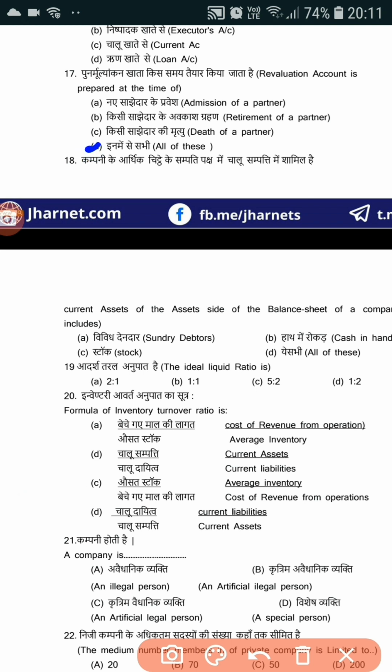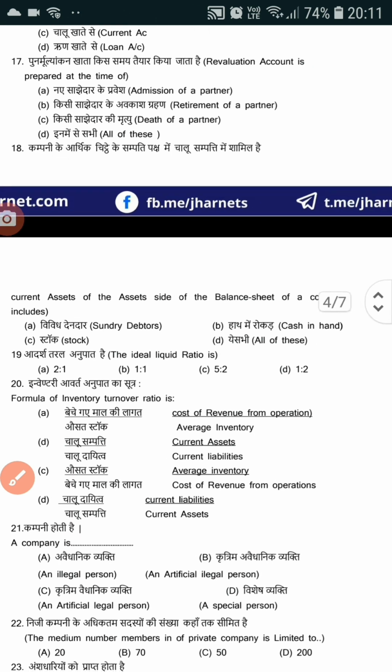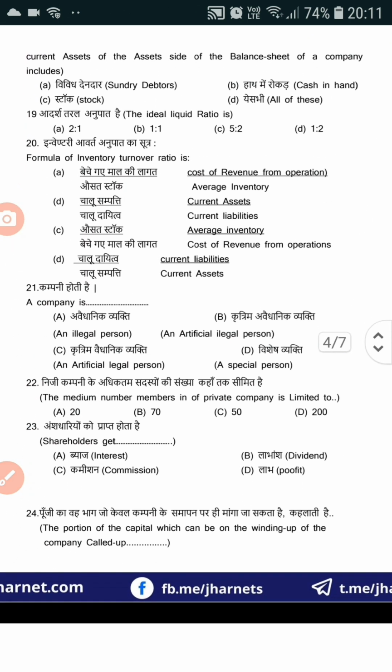Now 18 number, current assets of the asset side of the balance sheet of a company includes sundry debtors, cash in hand, stock, all of this. So the correct answer will be option D, all of this. Now 19 number, the ideal liquid ratio is option B, 1:1.